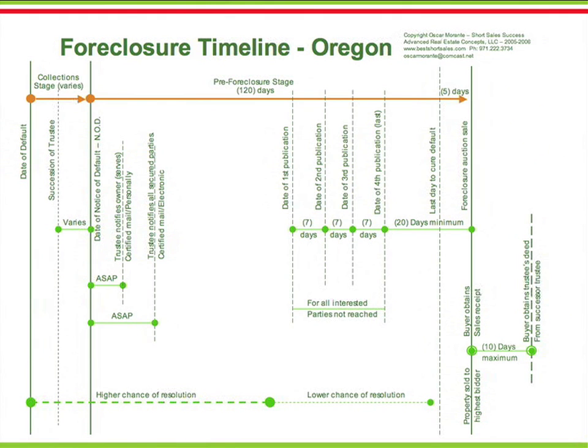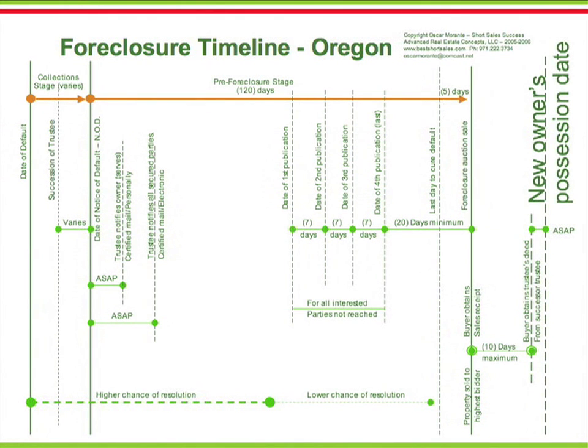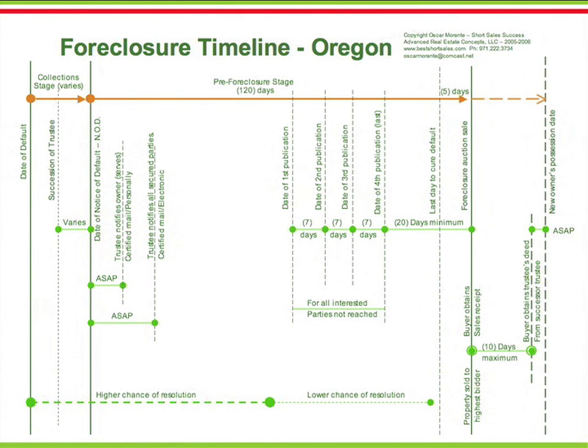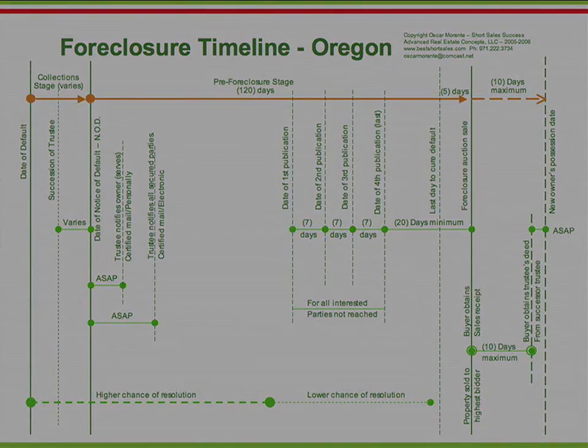If the property is vacant, the new owner can take possession of the property as soon as possible. If the previous owner is still occupying the property, the new owner can't take any action until 10 days after the auction. The maximum time between a successful sale and the new owner's right to possession is 10 days. The new owner will start an eviction if, after 10 days, the previous owners still occupy the property.